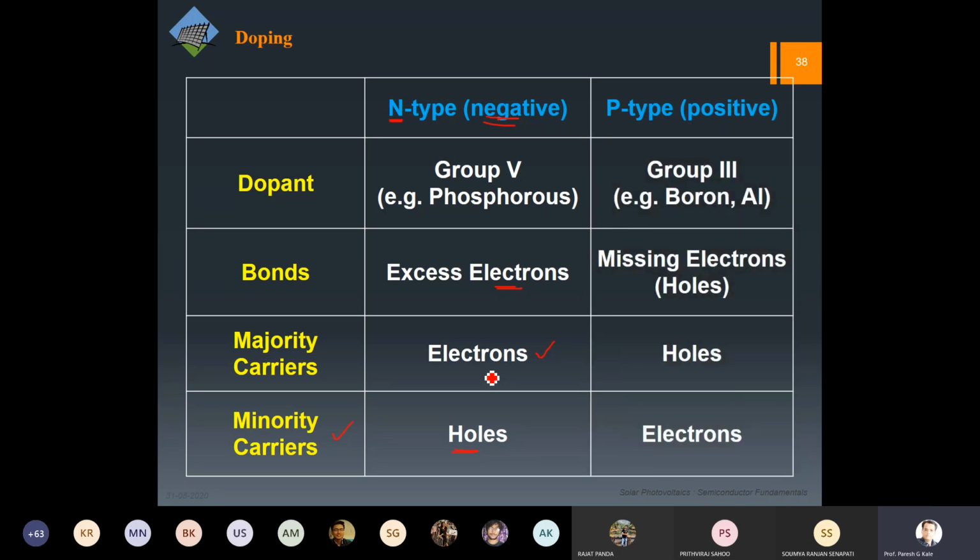In the opposite way, boron and aluminum can be p-type, as it is positive, so that is holes, and obviously majority carriers will be holes over here. Here I will tell you one more difference. Of course, later we will discuss it in an extensive manner.